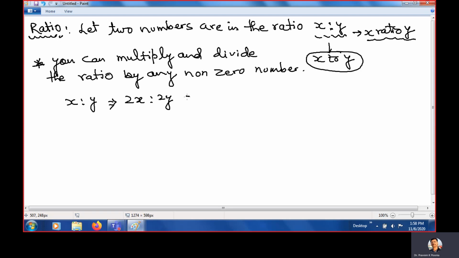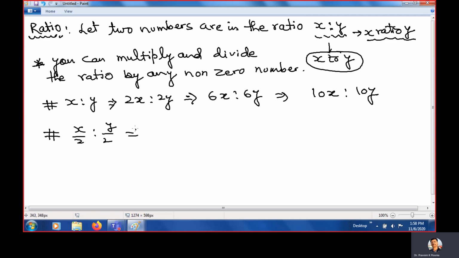Clear? You can write 6x ratio 6y, you can write 10x ratio 10y. This is multiplication. And if we divide, x by 2, y by 2, or x by 5 ratio y by 5, or x by 10 ratio y by 10. This is how we can multiply and we can divide.